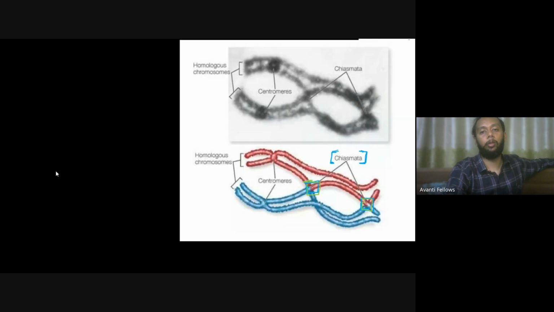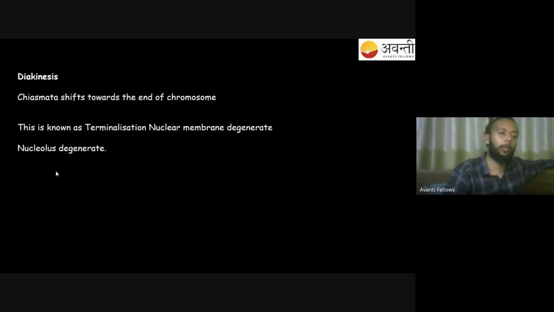Okay? So if everything is fine up to here, the chiasmata shift towards the end of the chromosome. This is known as terminalization. The nuclear membrane is going to degenerate. The nucleolus is going to degenerate.